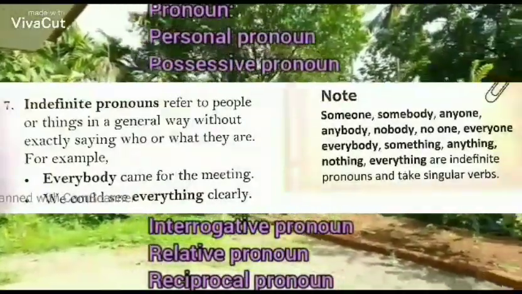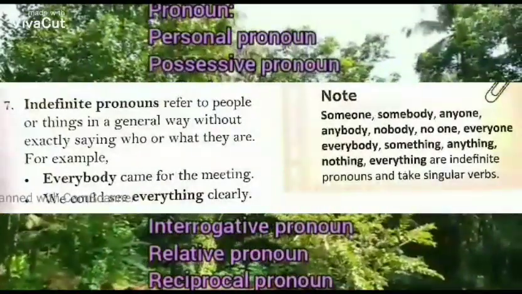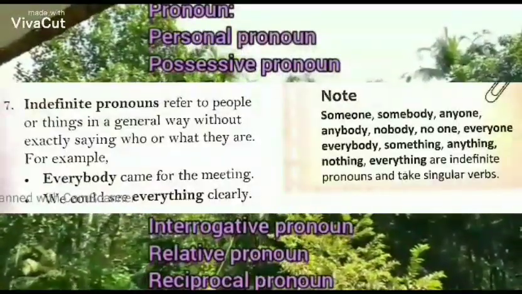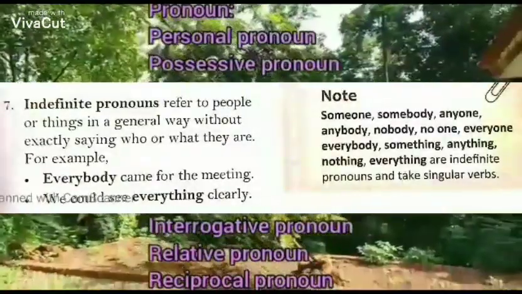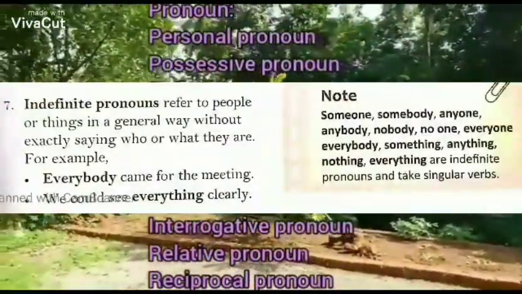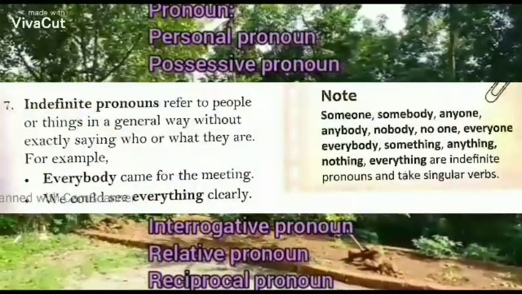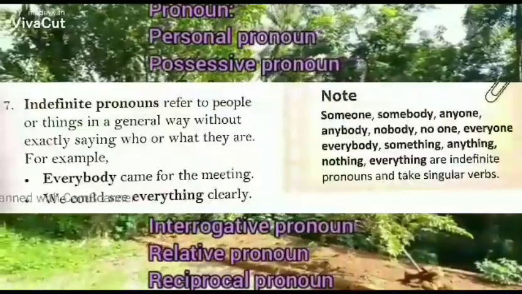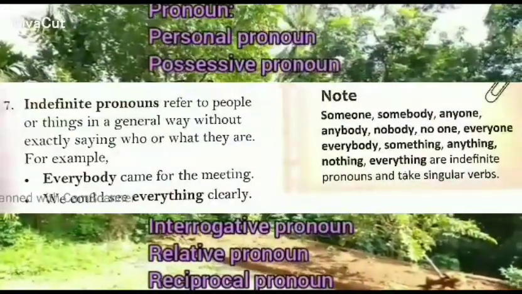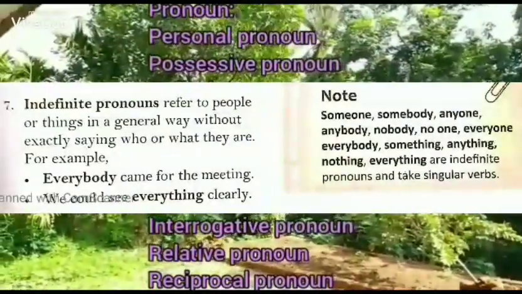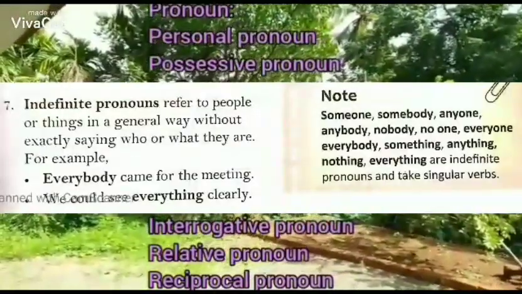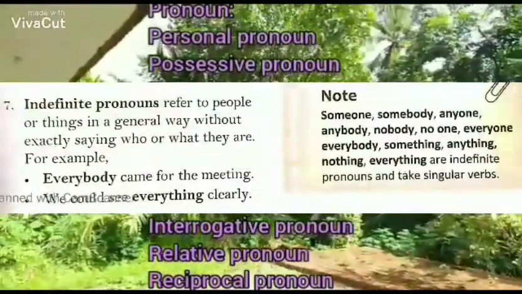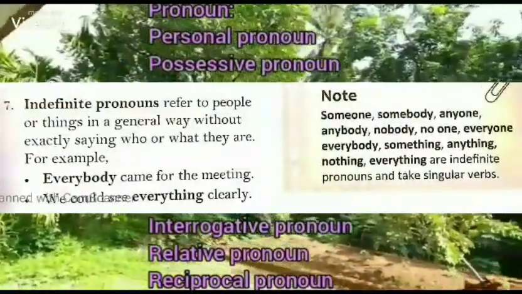But singular and plural agreement is compulsory for indefinite pronouns. That means everybody, each one, somebody, like words are taking a singular verb, and words like all are taking a plural verb.